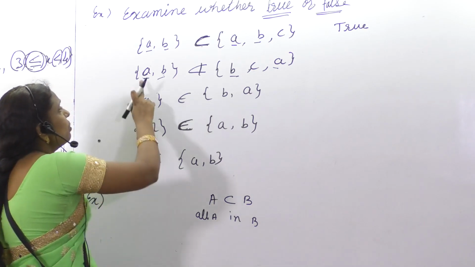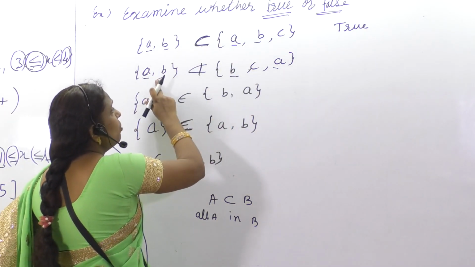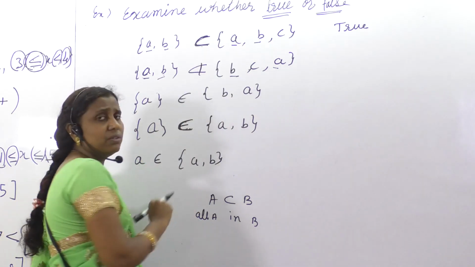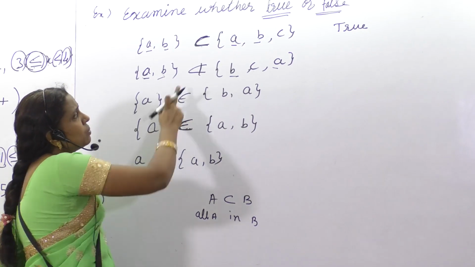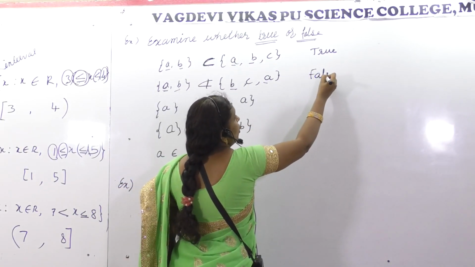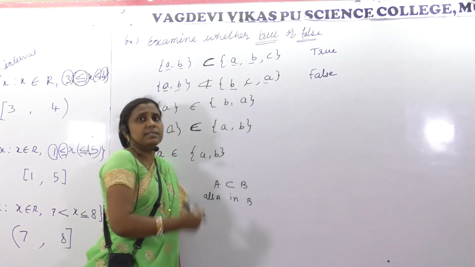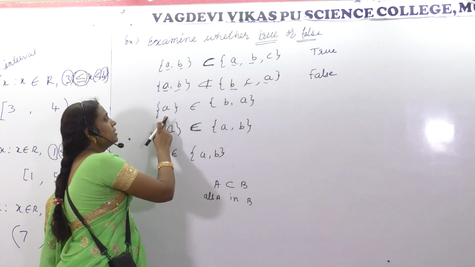Okay. So both the elements are there in this second set, which means it would have been a subset of this one. No? But the symbol, what are they saying? It is not a subset. It means what? What are they saying in the statement? It is wrong. That is false. Is it? Okay. Now you check with this. A.